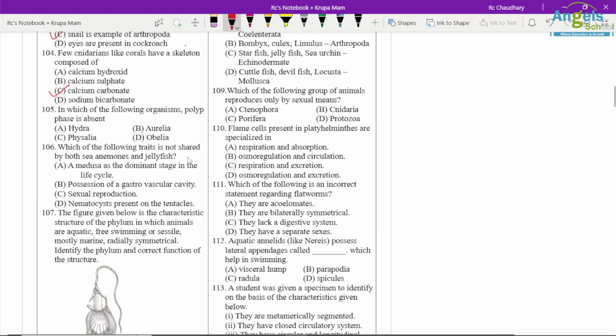Which of the following traits is not shared by both sea anemone and jellyfish? A medusa as a dominant stage in the life cycle.